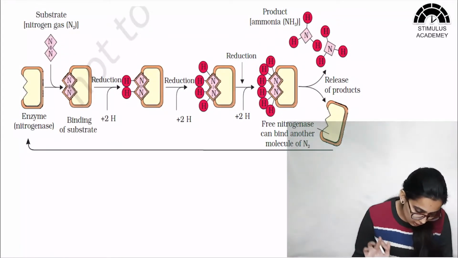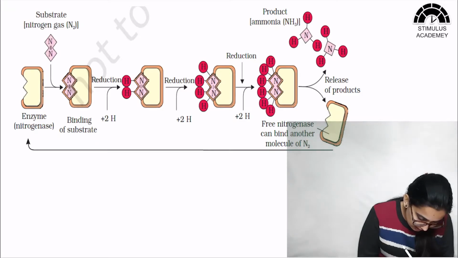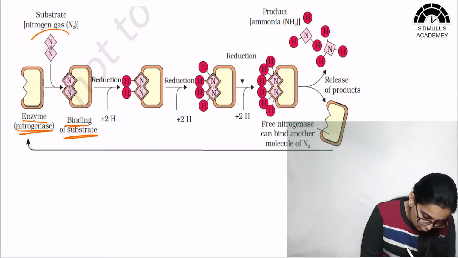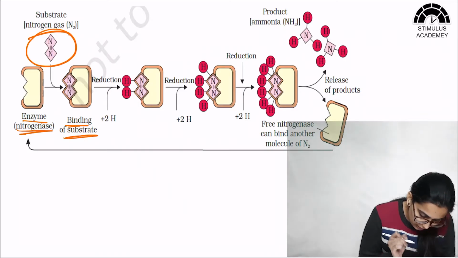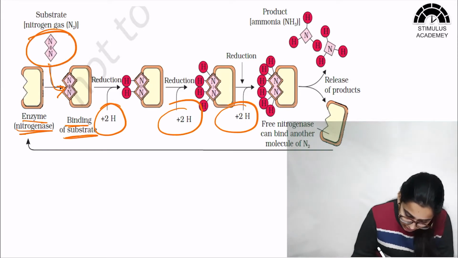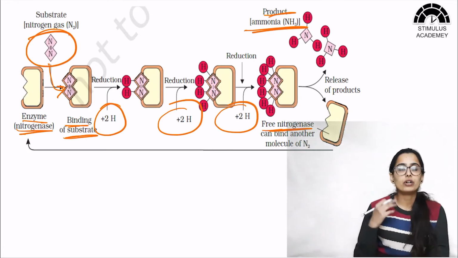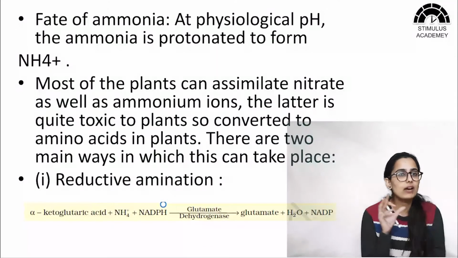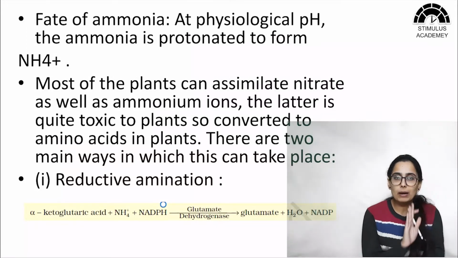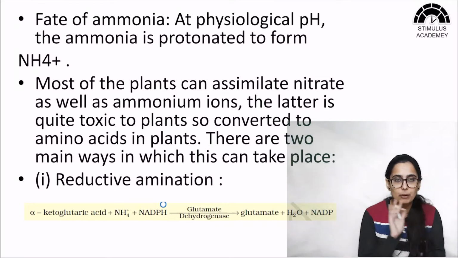Here we can see the enzyme nitrogenase binding to N2, and the two molecules of nitrogen gas are being bound, and the reduction is occurring, resulting in the formation of the NH3 product, which is ammonia. So this was the step of biological nitrogen fixation. Now we have obtained NH3. So our whole biological nitrogen fixation, which occurs in the presence of microbes, we have completed that step.